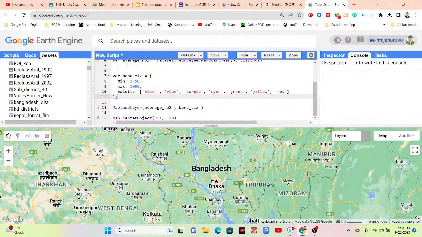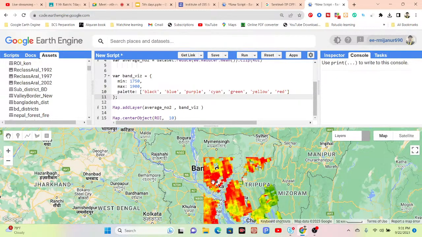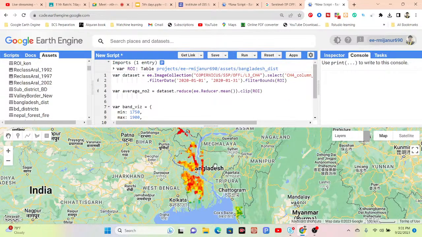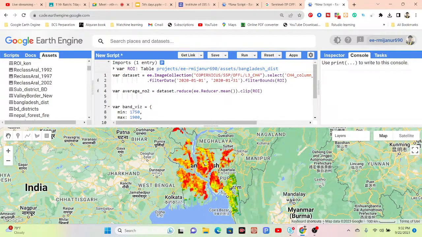So this time here you can see it's showing only for this region which produces the methane. This time we can get some gaps, this type of gap, because suppose for the month of January, we take only one year of data. So it only extracts the result for that. Suppose we can get some emission in here, also emission in here. You can see only for this pixel in Bangladesh, we can get the methane emission.